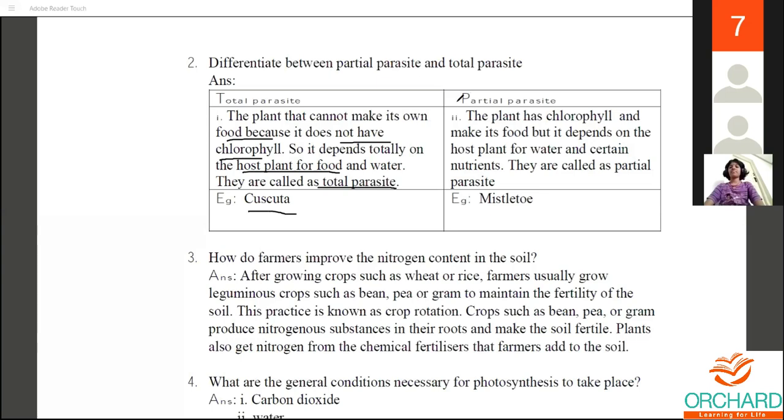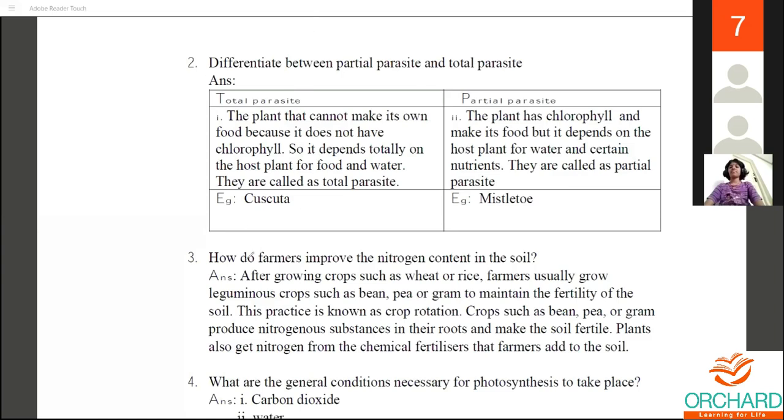Similarly, a partial parasite includes a plant that has chlorophyll and makes its food, but it depends on the host plant just for water and certain nutrients. So they are called partial parasites. An example is mistletoe. So this is the differentiation between the total parasite and the partial parasite. I hope it's clear with you.